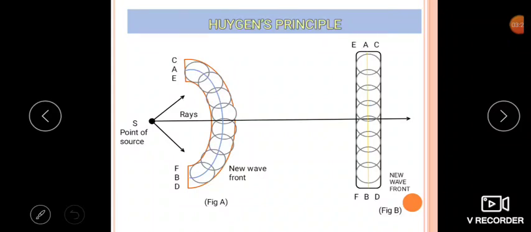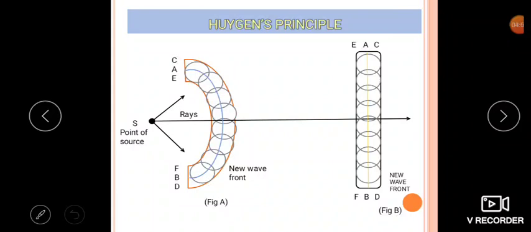Here in the figure you observe two tangential surfaces, one is CD and the other is EF. But only CD is our new wavefront, the secondary disturbance, not EF, because we are speaking about the wavefront, and wavefront means the forward direction. The forward direction is CD, that tangential surface itself, and we call it a new, or secondary, wavefront. It is not EF. So this concept you have to understand.